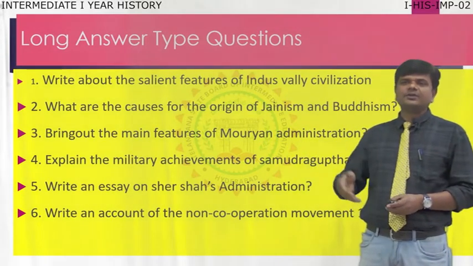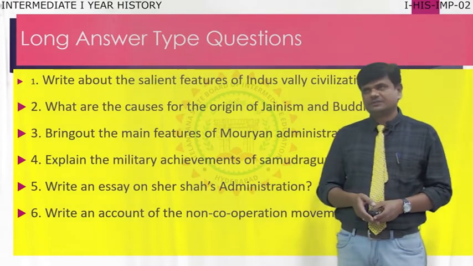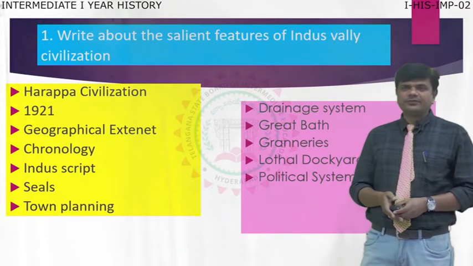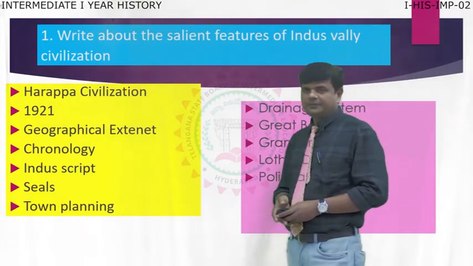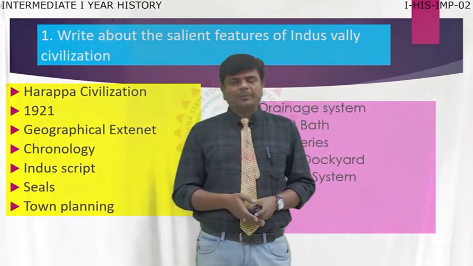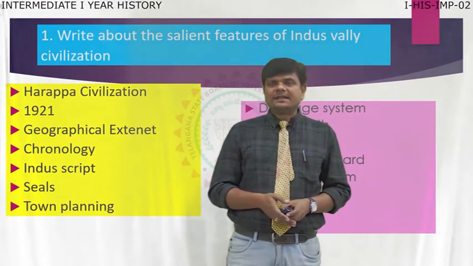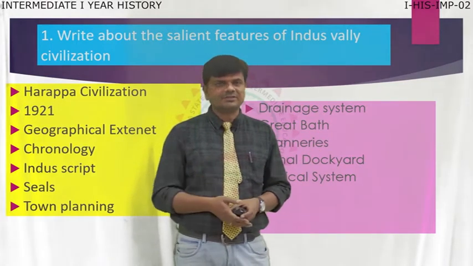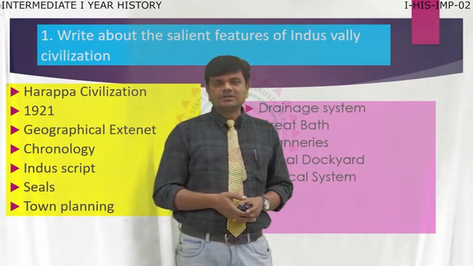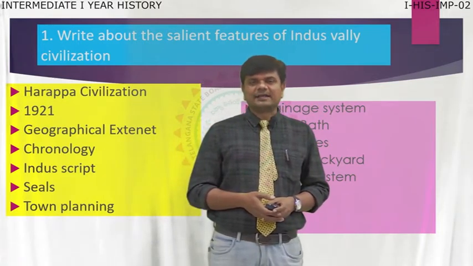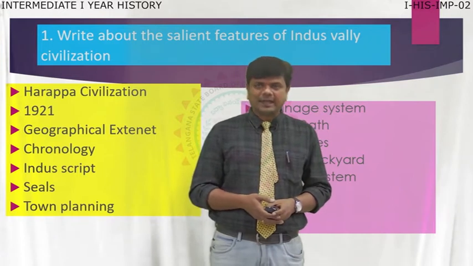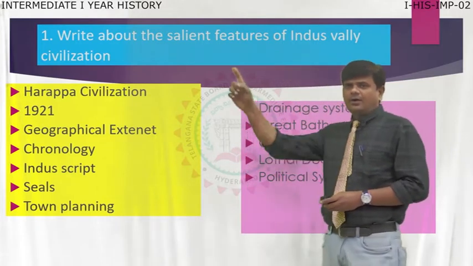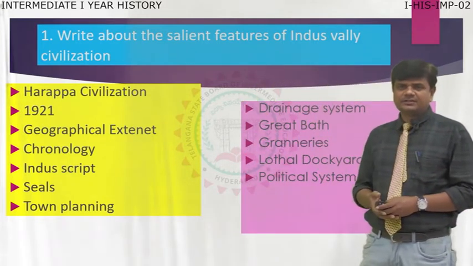Write about the salient features of Indus Valley civilization. Question number 1. As you know, chapter number 2, the Indus Valley civilization, the great civilization in India. So this question is very important. That's why it is given as a 10 mark question in Section A. So from the second chapter, one question is compulsory.